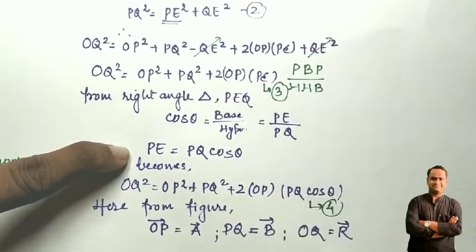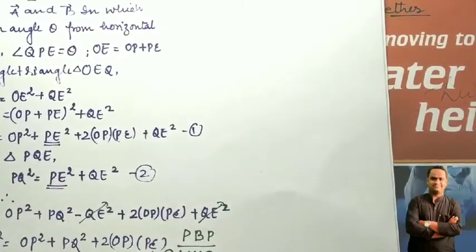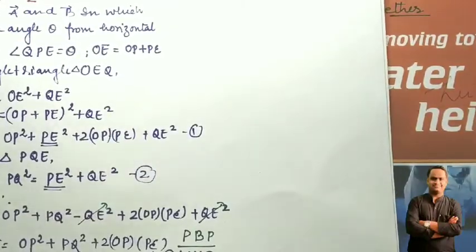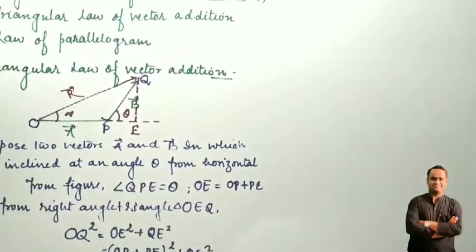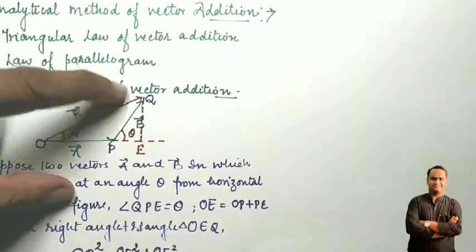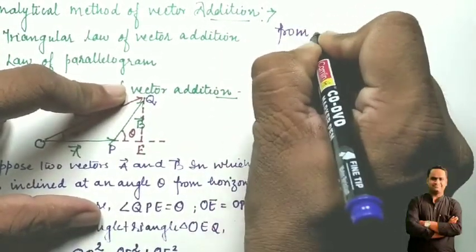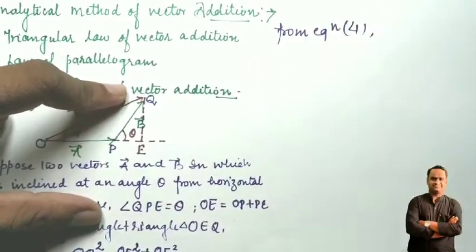This is a very easy method. You only have to memorize the formula for the solution of the equation. Okay students, let's start with the final resolution. From equation 4, put the values.